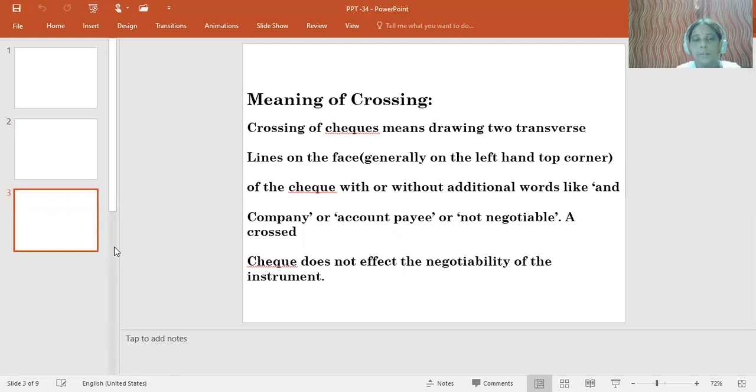So in simple sense, crossing of check refers to drawing two transverse parallel lines on the left hand top corner of the check. This process we call crossing. And one more thing, students: whenever a person crosses the check, he has the right either to mention or not to mention the words like company, account payee or not negotiable. These can be mentioned or may not be mentioned.